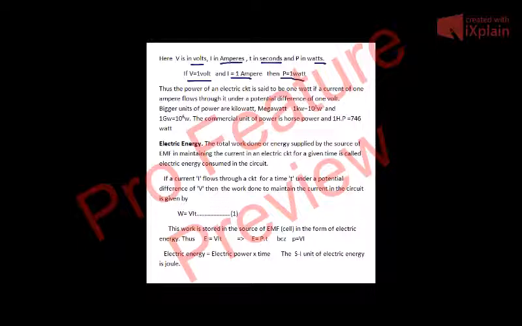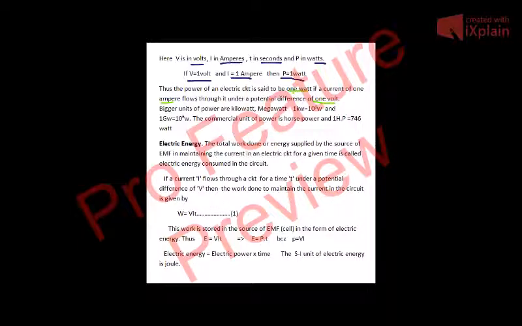You can calculate it from equation first, where P is equal to V into I. Thus the power of an electric circuit is said to be 1 watt if a current of 1 ampere flows through it under a potential difference of 1 volt.